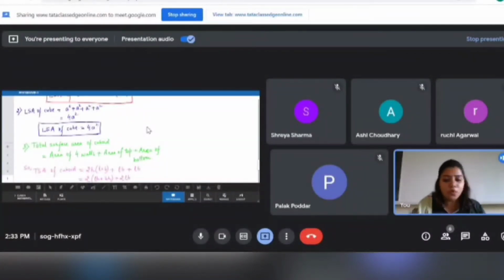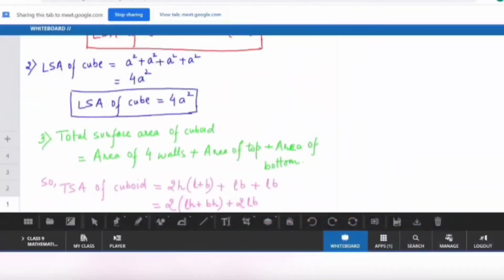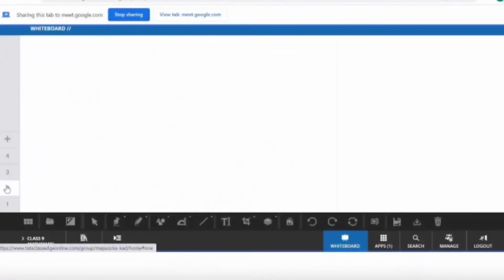So what we will do? We will just add 2A square to that. Yes, ma'am. And it will be 6A square. Yes, very good. So it will be 6A square. Very good.